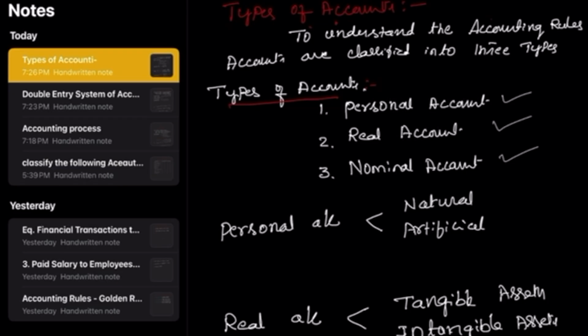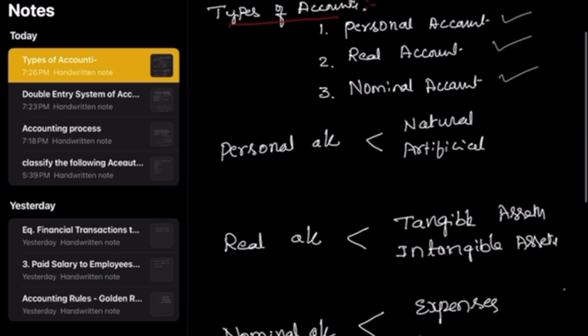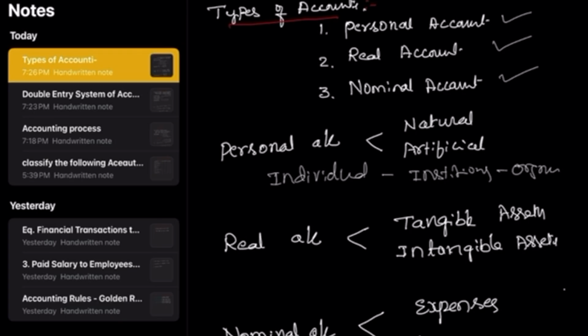What is a personal account? A personal account may be any individual or institution, organizations, banks and all come here. It may be a natural person, an individual, like Ramesh, Anand.